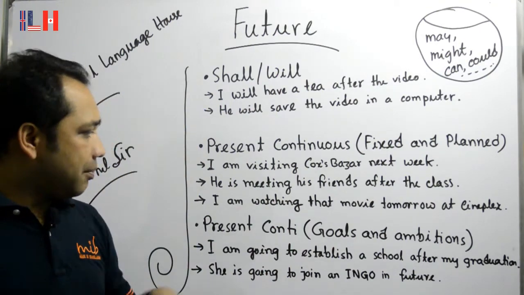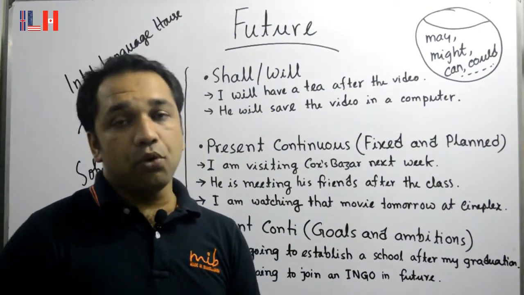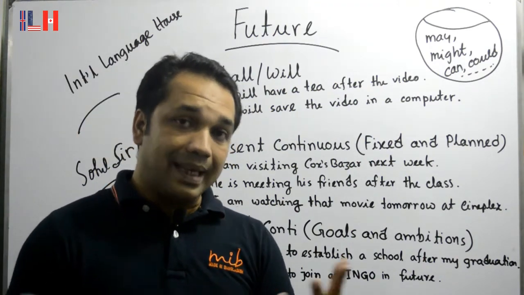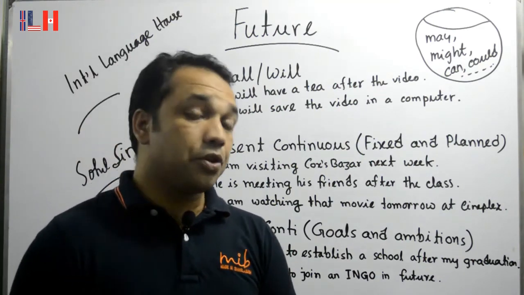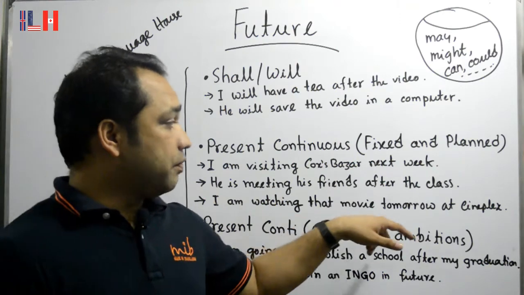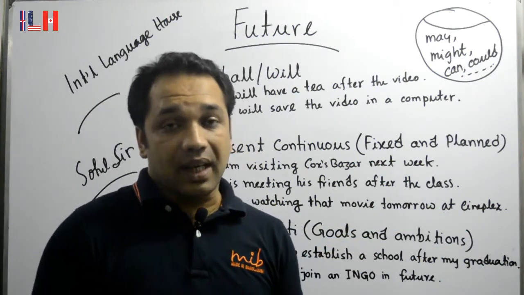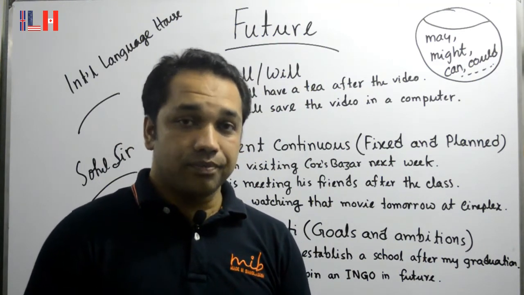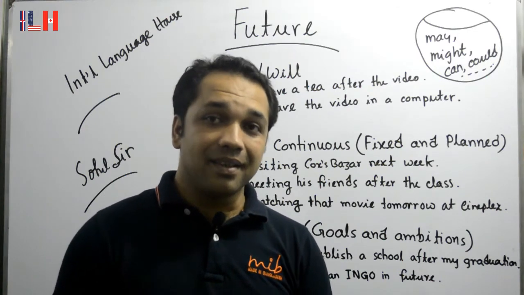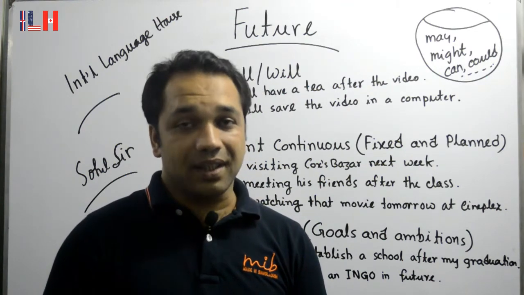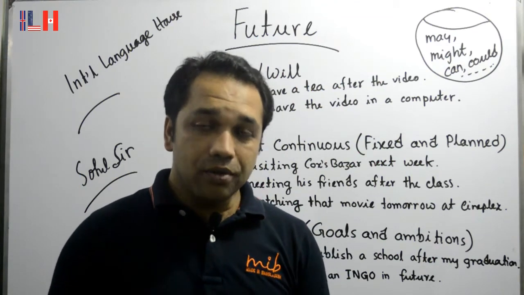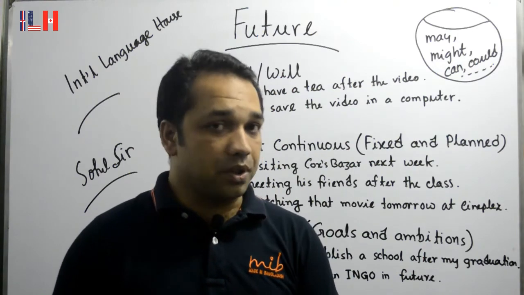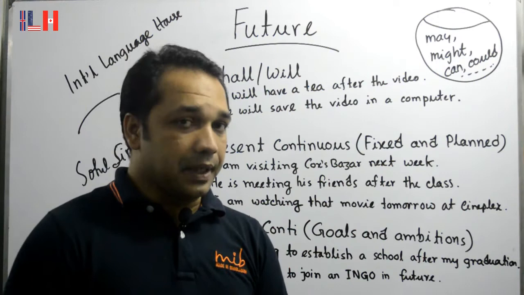And also maybe you have booked a ticket to watch a movie, so you have arranged to watch a movie for tomorrow. In that case as well you use present continuous tense. You say that I am watching that movie tomorrow at Cineplex. Maybe it's a nice movie and it's very difficult to get tickets when you get there, so it's better to book the ticket before. We don't want to go to Cineplex and come back without watching it if you don't book a ticket. So if things are decided, planned, fixed before, then we use present continuous tense, but it has a future meaning.